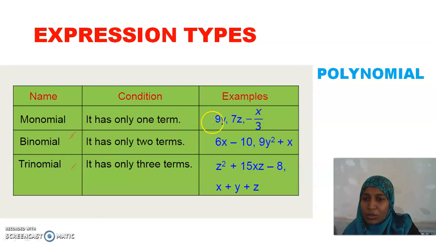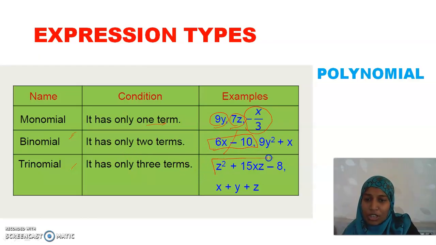If an expression has only one term, we call it a monomial. Here, only one term. 7z is another monomial. Minus x by 3 is another monomial. Here in this expression, it is broken at the position of plus or minus. So we have 2 terms. If we have 2 terms, it is called a binomial.